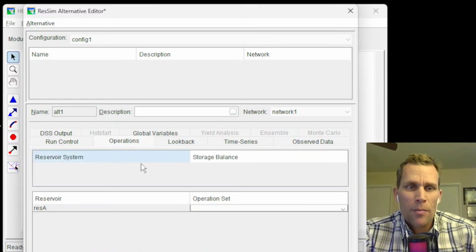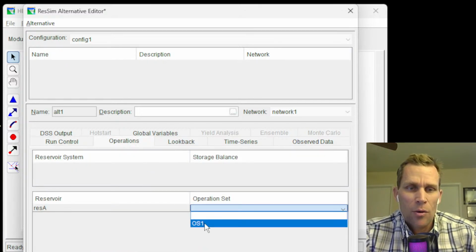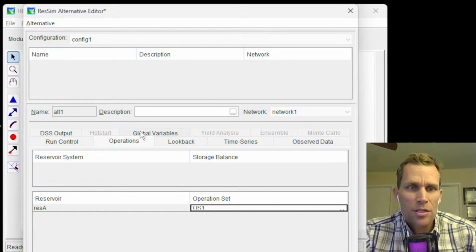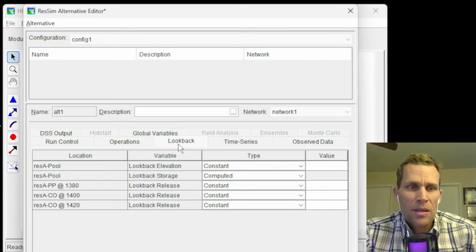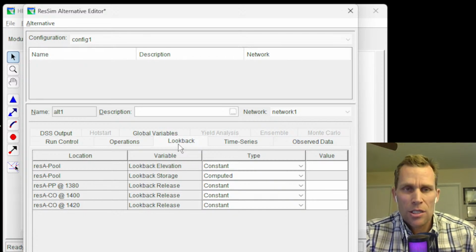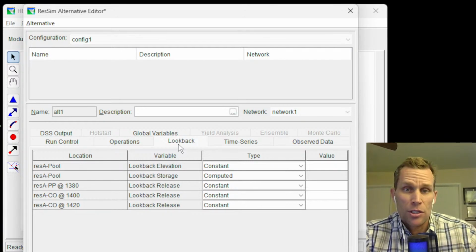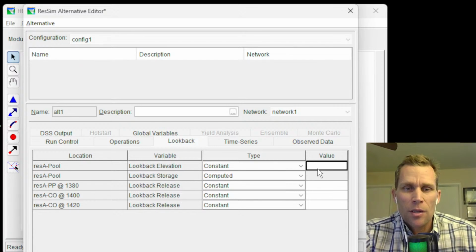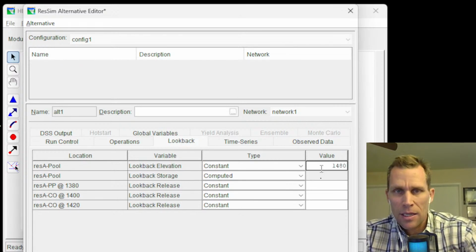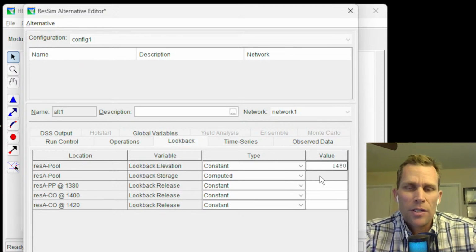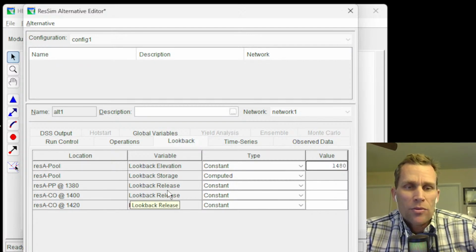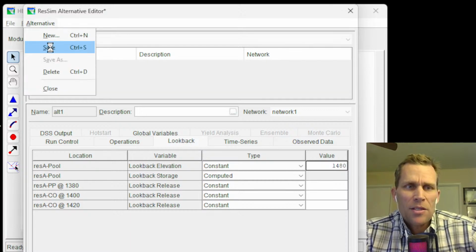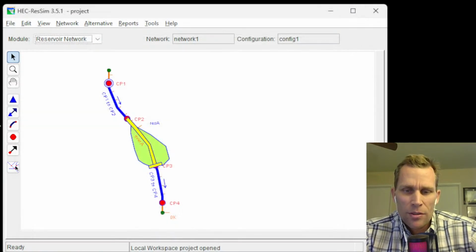The next tab over is operations. I'm going to set the operation set to OS1. That's our one and only operation set. The look back data, this is where we define the starting conditions that's going to be in place during the look back time period just prior to the actual start of the simulation. So for the pool elevation, I'm going to set this to 1480 because that's our guide curve elevation, the top of the conservation zone. And then what we also have to say is what is the release through all 3 of our outlets? I'm going to save the alternative and come back to this because what I want to do next is